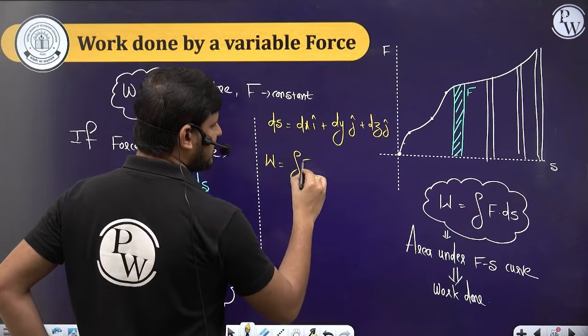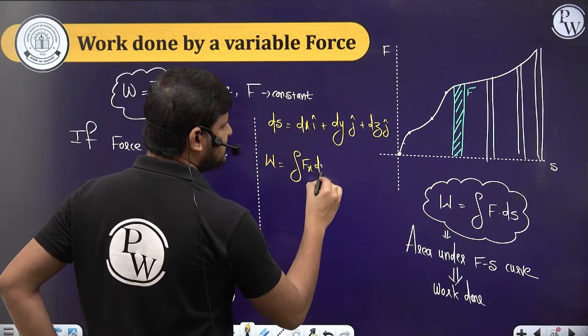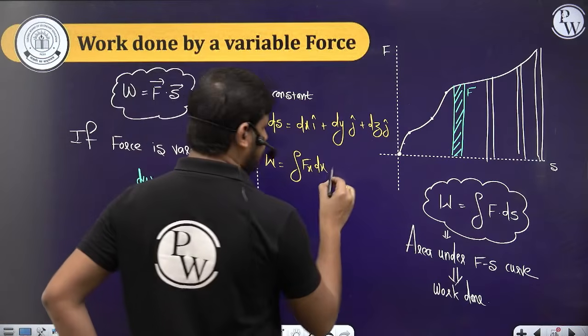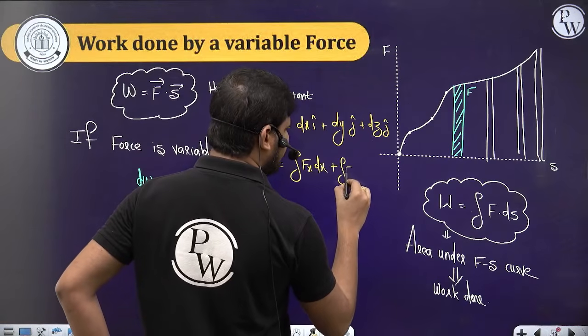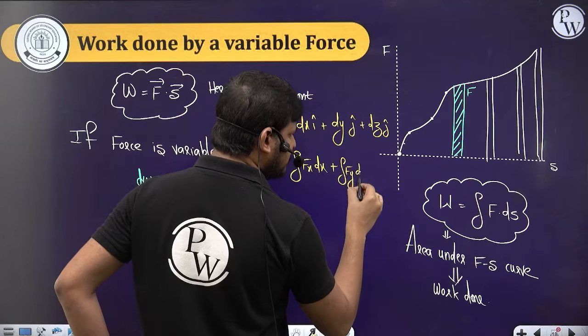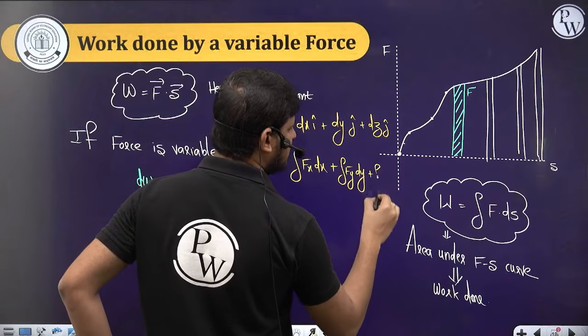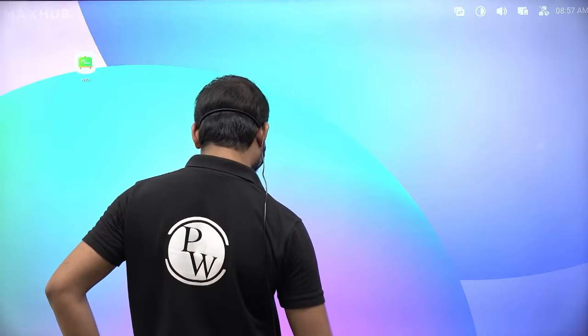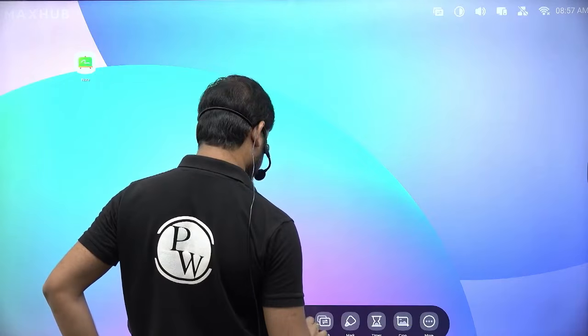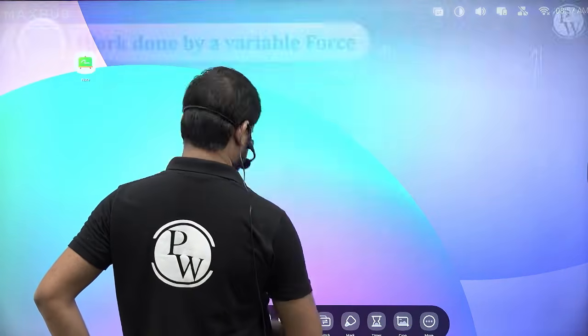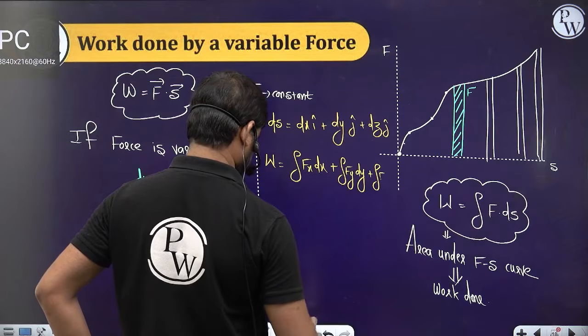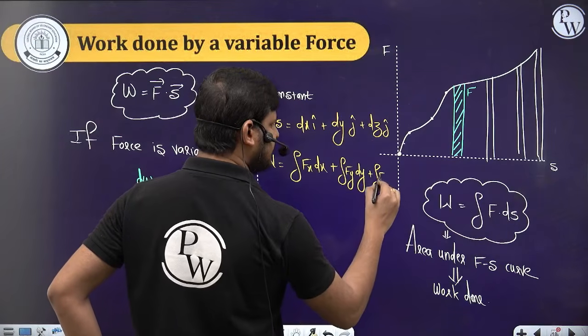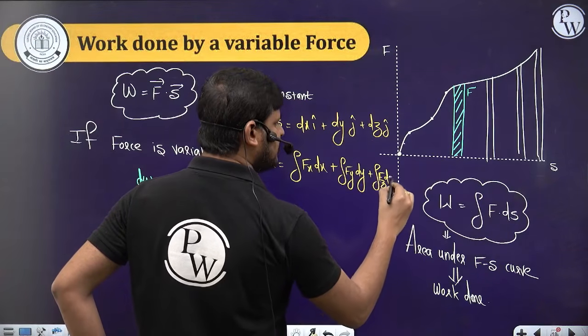That means I can write the integration of Fx dx in the x direction plus the integration of Fy, the force applied in the y direction, into the displacement in the y direction, plus the force applied in the z direction into the displacement in the z direction.